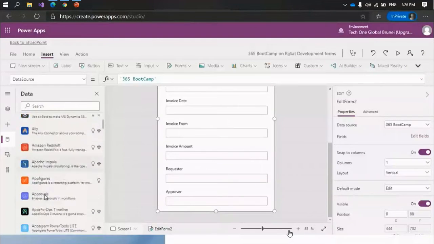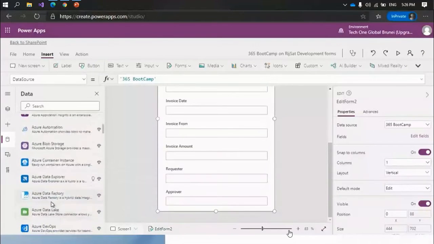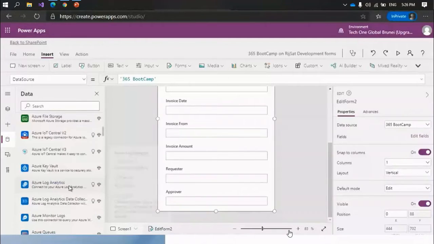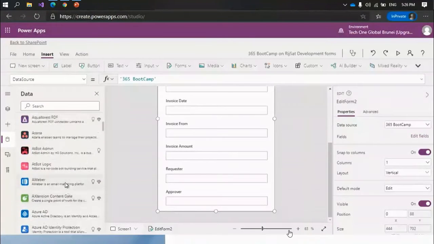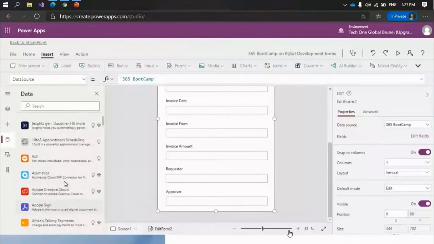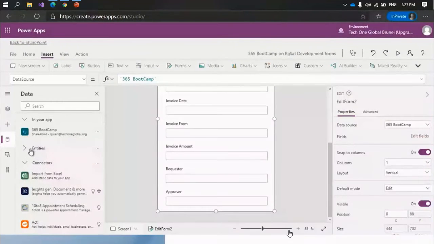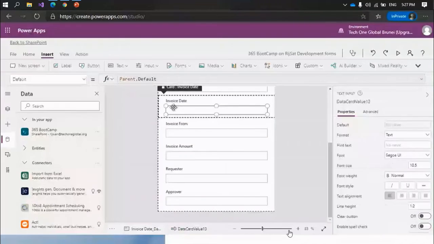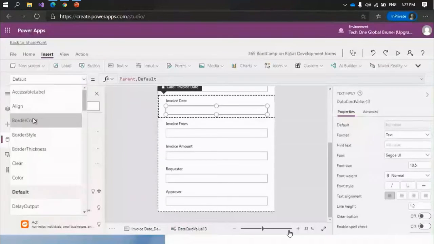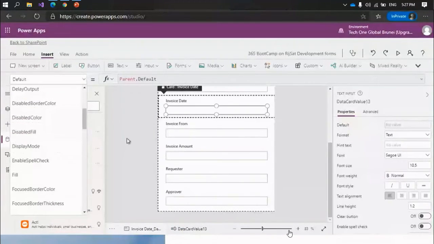There are lots of options so that we can get the data and push our application data there by connecting through these connectors. We can use the entities also. If we want to write some logic for these fields, we can go and write from here.